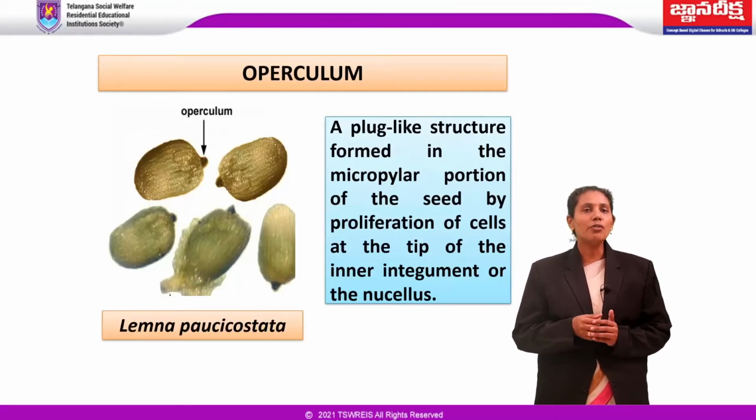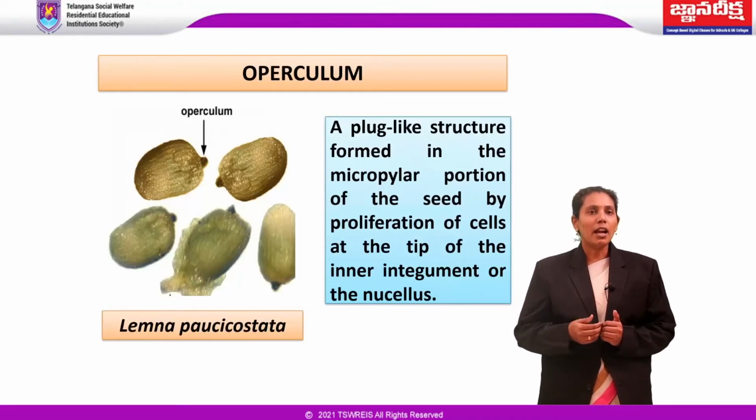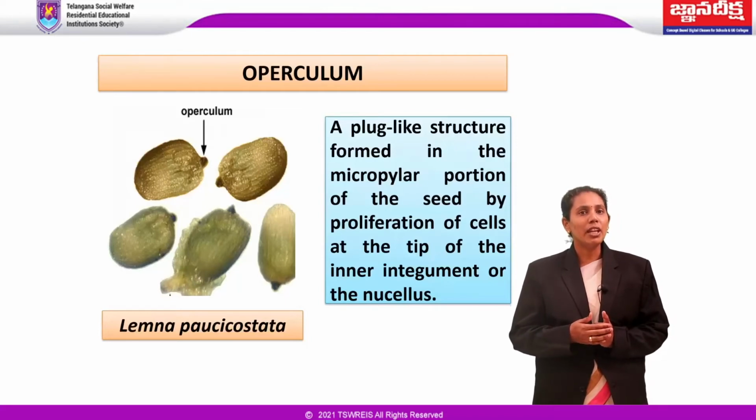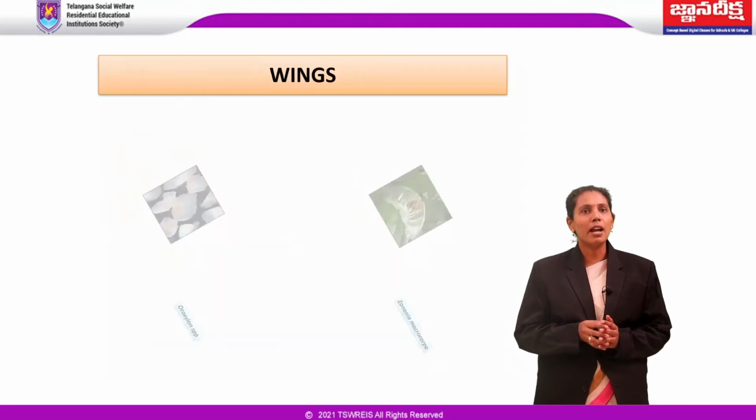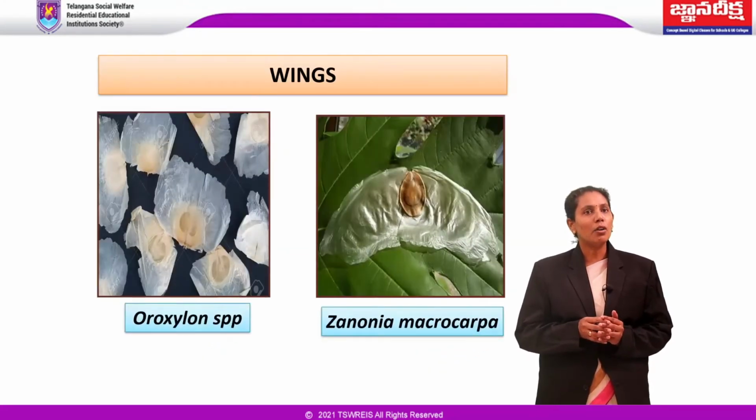During germination, the operculum becomes detached from the rest of the seed and facilitates emergence of the embryo. Coming to the wings, seeds of certain plants have epidermal outgrowths or the integuments themselves may form folds and projections, giving a wing-like appearance.